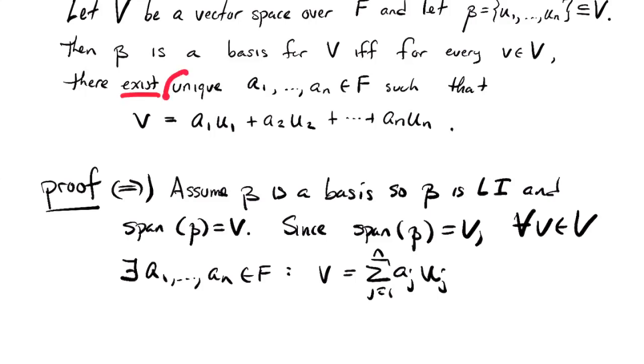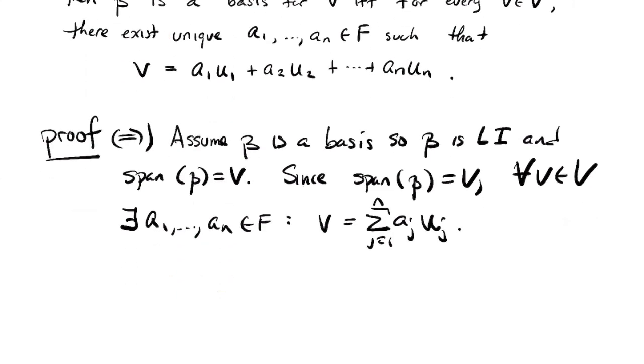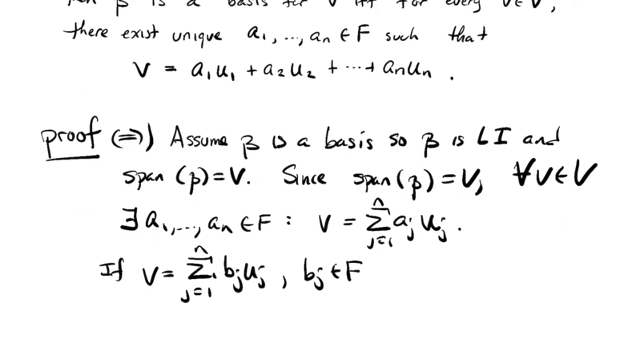So what do we have to do? We have to show they're unique. We have to show that these a's are the only way to write that v. Well, there's a standard uniqueness argument. If v is also the sum of something bj times uj, where these bj's also come from the field F, then two expressions that are equal to v are equal to each other.